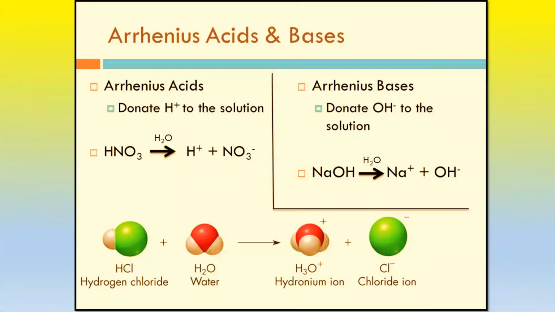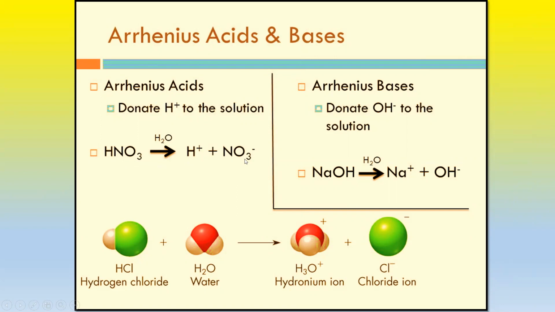Now, as per Arrhenius' definitions of acids and bases, acids are the substances which are able to donate hydrogen ions to the solution, whereas bases are the substances which are able to donate hydroxide ions to the solution. For example, over here, nitric acid in water, that means the aqueous solution of nitric acid, gives a hydrogen ion